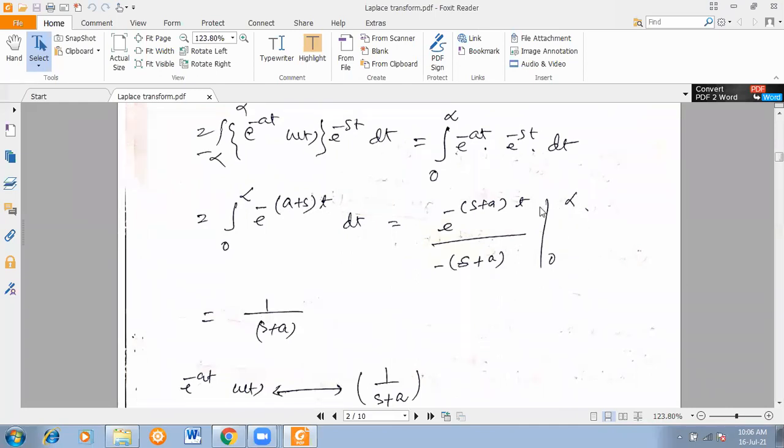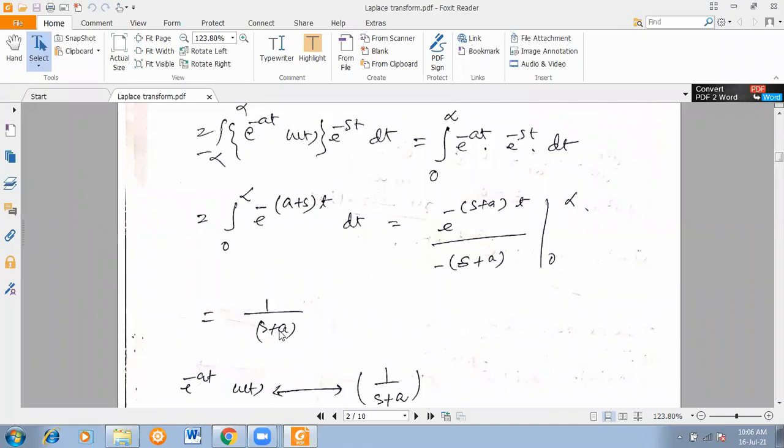If you put infinity here, t is equal to infinity, so e to the power minus infinity, you know that it is 0. So for the upper limit there is no value. Now put the value 0 here: t is equal to 0, so e to the power 0, you know very well, should be 1.